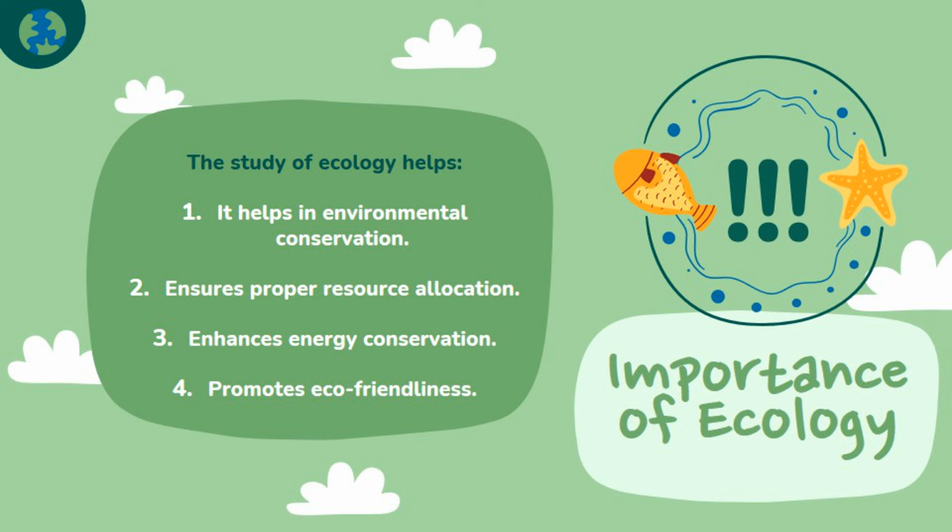Second, ecology ensures proper resource allocation. Ecology equally allows us to see the purpose of each organism in the web of connectivity that makes up the ecosystem. With this knowledge, we are able to ascertain which resources are essential for the survival of the different organisms. This is very fundamental when it comes to assessing the needs of human beings who have the biggest effect on the ecosystem.